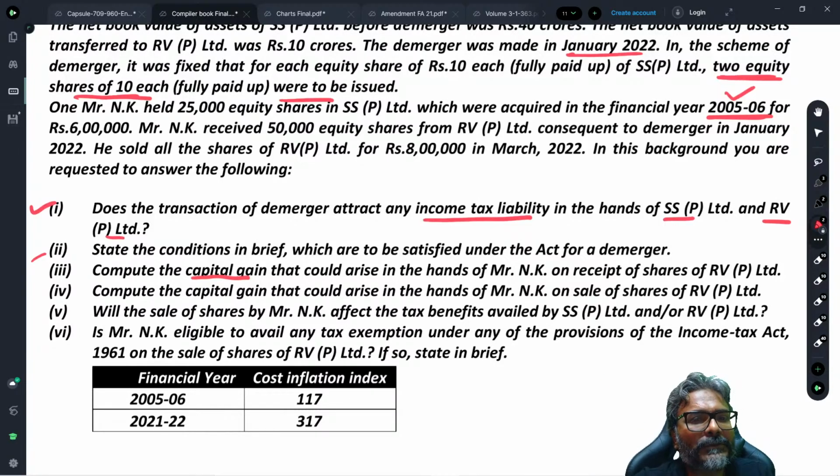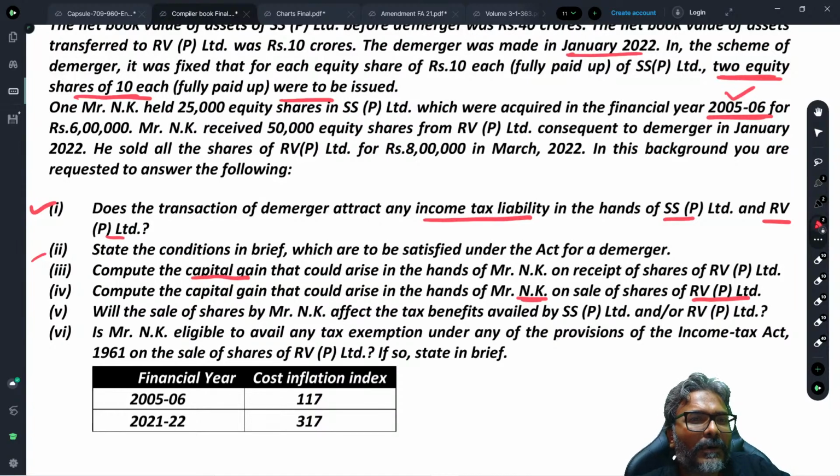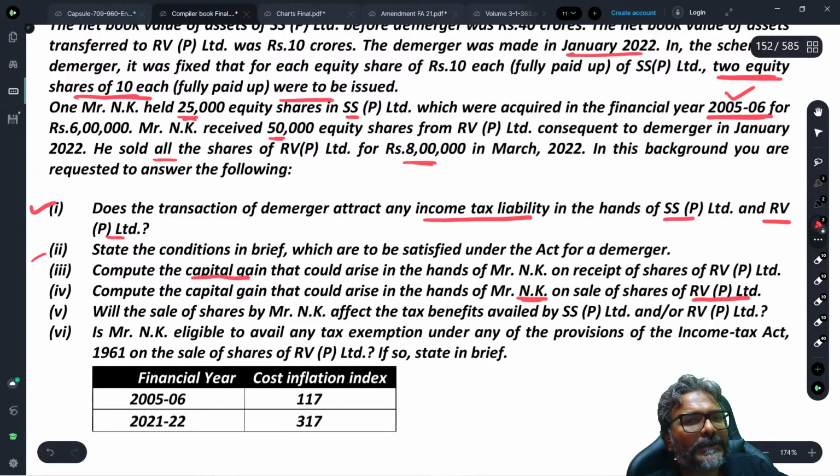Thereafter, subsequently, students, NK has transferred the shares of RV Private Limited. So he sold all the shares for rupees 8 lakhs. Isn't it? Now, in this context, he has held 50,000 shares in SS Private Limited. So he has received 1/2, which means 50,000 shares he has received. The entire 50,000 has been sold.